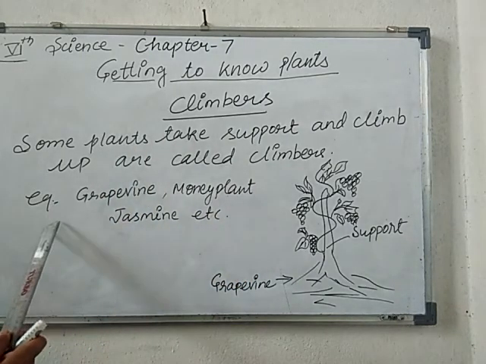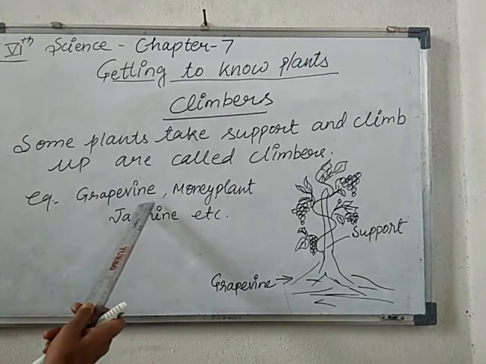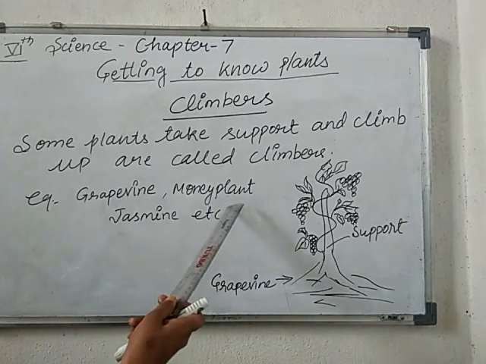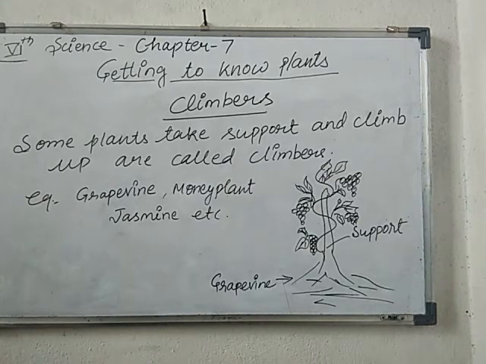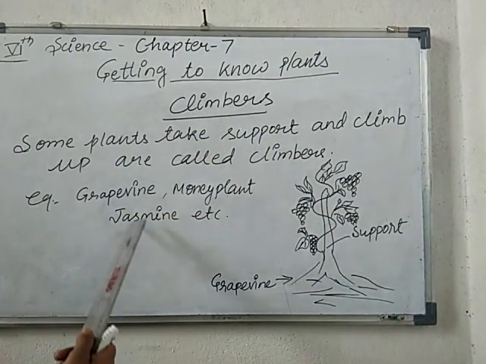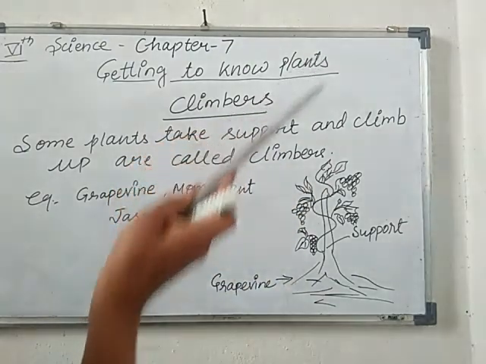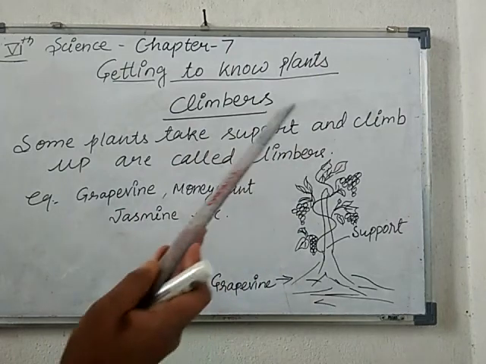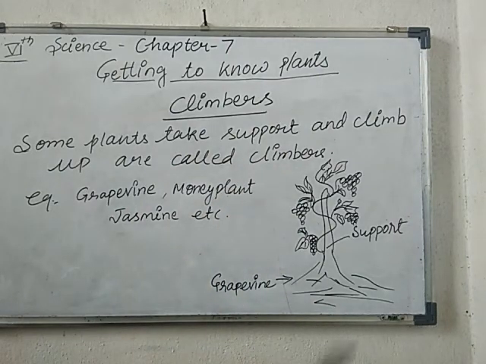What will be the example of climber plants? As you know, grapevine, money plant, which is a decorative plant you will see at your home also, and jasmine are all examples of climbers because they need support to climb up. Since they are climbing, they are known as climber plants. Did you get my points? I think all of you are clear about herbs, shrubs, trees, creepers and climbers.